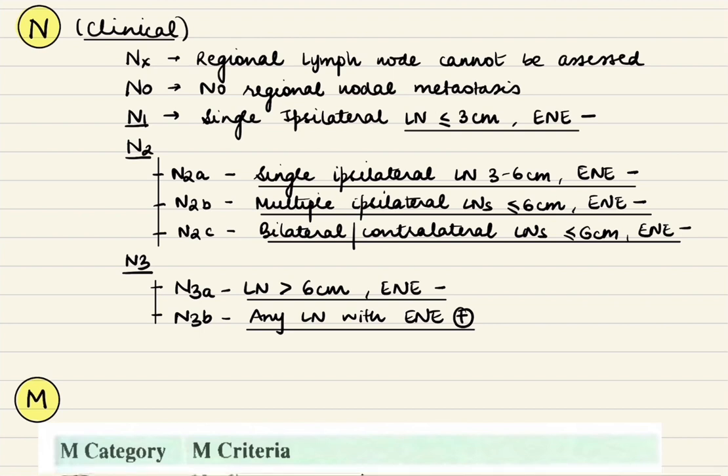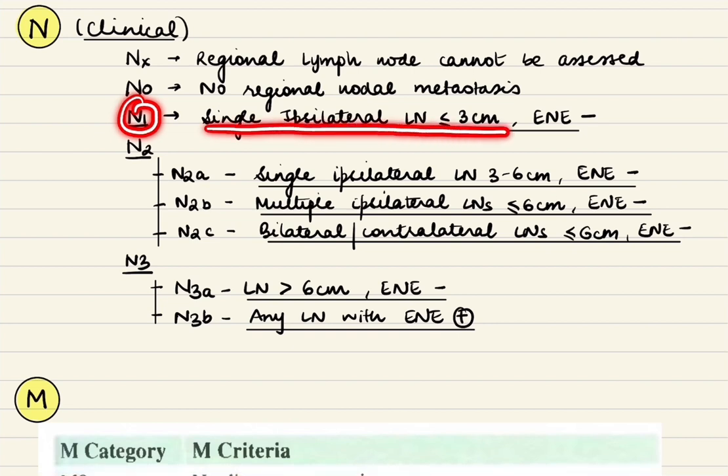For example, if the tumor is involving the left side of the tongue, then ipsilateral is the left side, obviously. So, N1 being a single node ipsilaterally, with the size of this node less than 3 centimeters and without any extranodal extension. This extranodal extension has been added in the 8th edition. It was not there previously in the 7th edition.